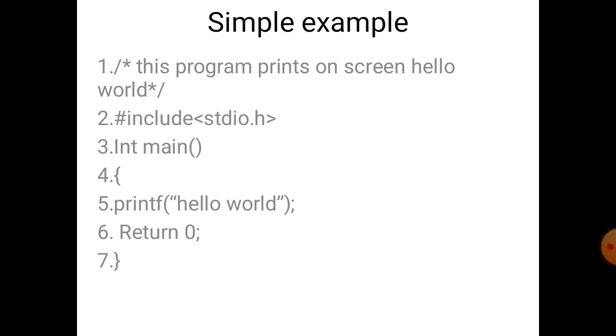And the fourth line is the opening of the main function, the curly braces, and we use the printf method. The printf method is used to print the message on our console. And sixth is return 0, the main function returns 0. And seventh is the closing of the function, and the output shows hello world.